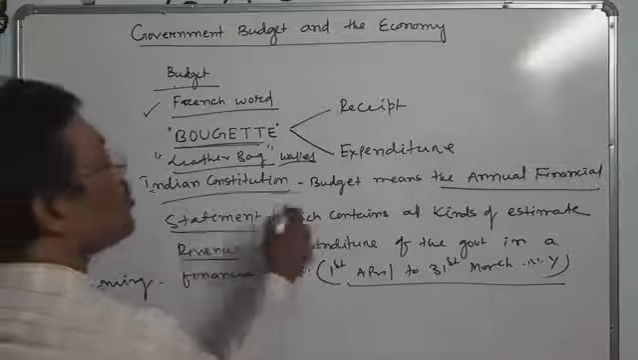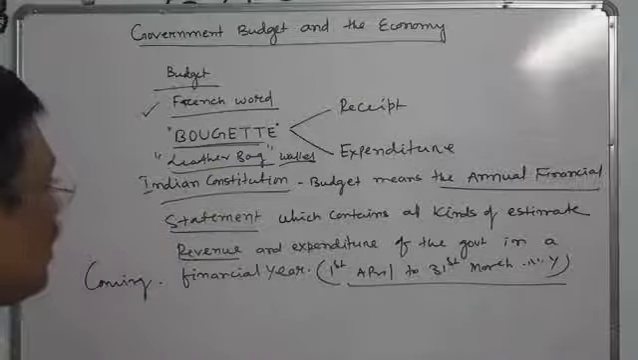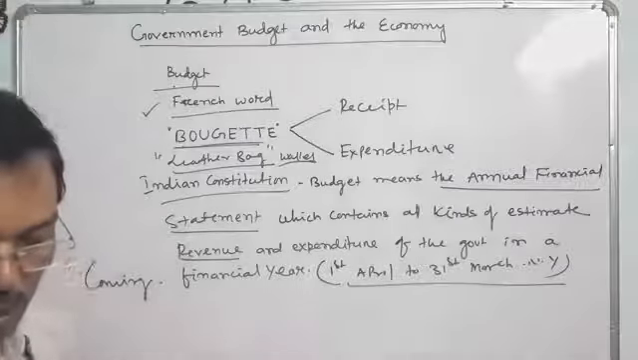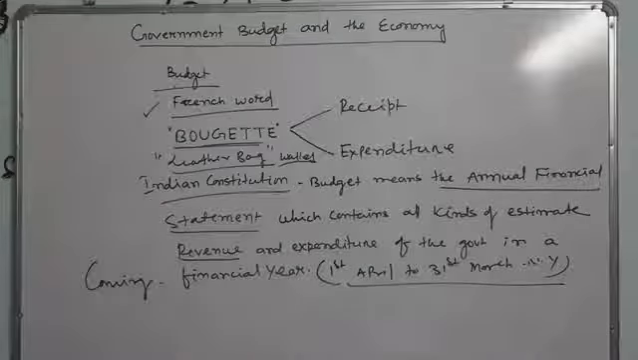As per our Indian Constitution, budget means the annual financial statement which contains all kinds of estimates of revenue and expenditure of the government in the coming financial year. So Article 112 of the Constitution of India states that an annual financial statement will be placed before both the Lok Sabha and the Rajya Sabha, because there are two houses in the parliament, one is Lok Sabha, another is the Rajya Sabha. So that budget will be placed before the Lok Sabha and Rajya Sabha. This is called the budget of the central government.